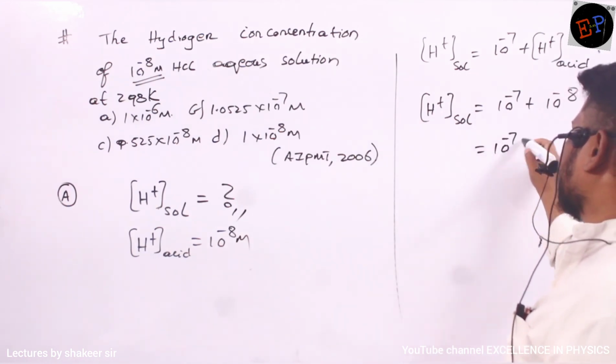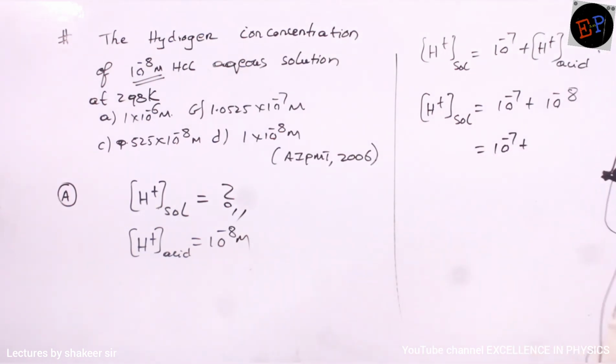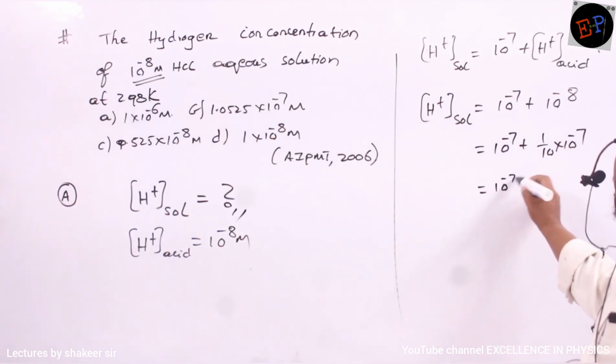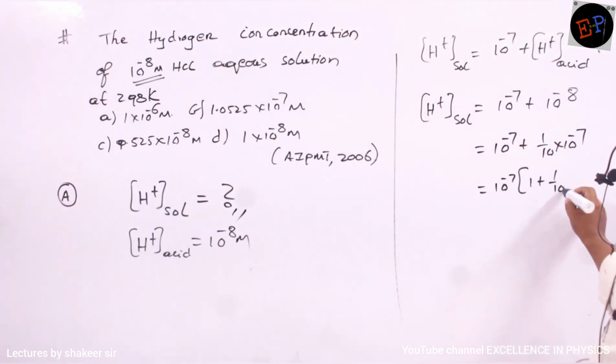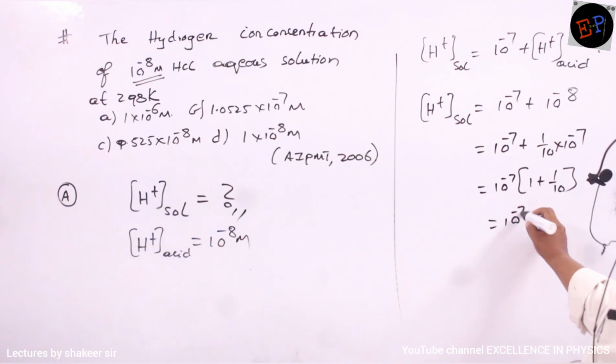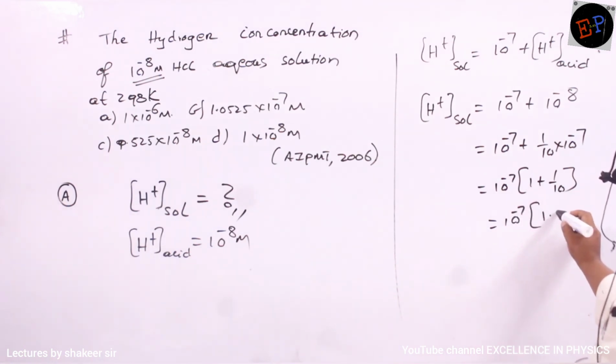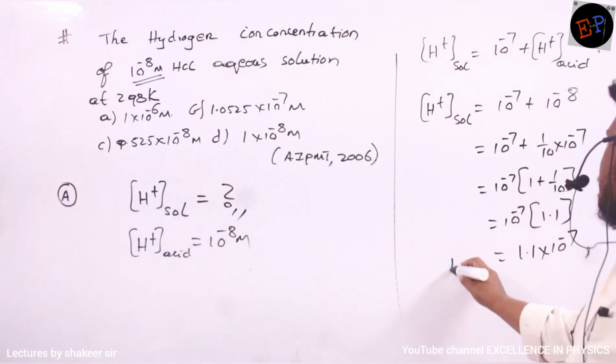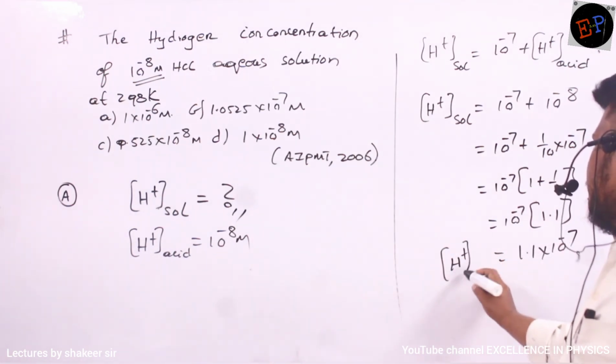Now I will try to convert everything in terms of 10 power minus 7 only. So 10 power minus 7 plus 10 power minus 8, how can I write? I can write 1 by 10th of 10 power minus 7. If I take 10 power minus 7 common, then I am left with 1 plus 1 by 10, which is 1.1. So it is approximately 1.1 into 10 power minus 7. So this is the H plus concentration of solution.